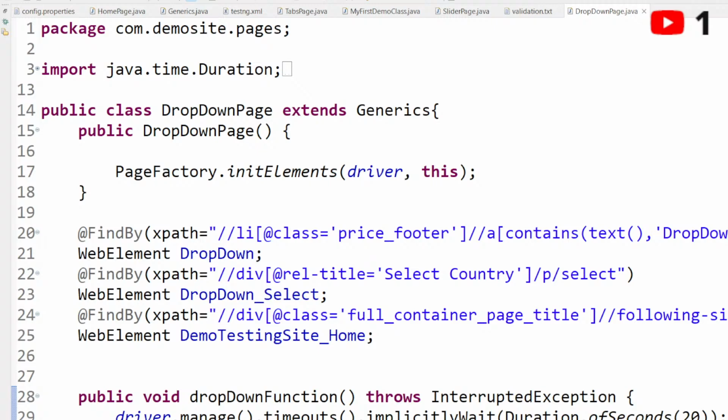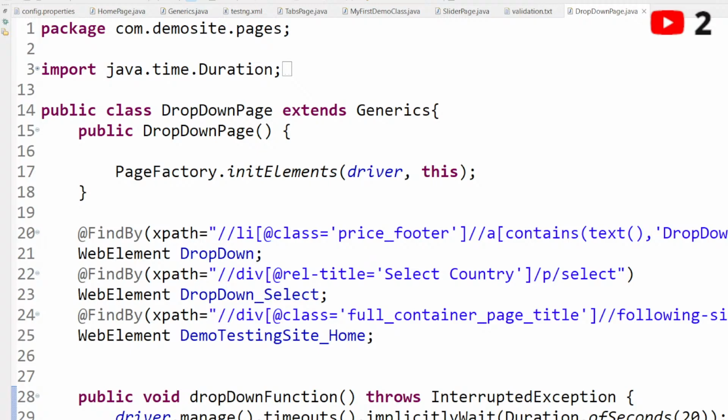Only OOP concepts are enough. Inside our OOP concepts, I have discussed very clearly what abstraction is, what encapsulation is, and what inheritance is. At the same time, I have covered what a constructor is and how many types of constructor we have, what a parameterized constructor is and what a non-parameterized constructor is.